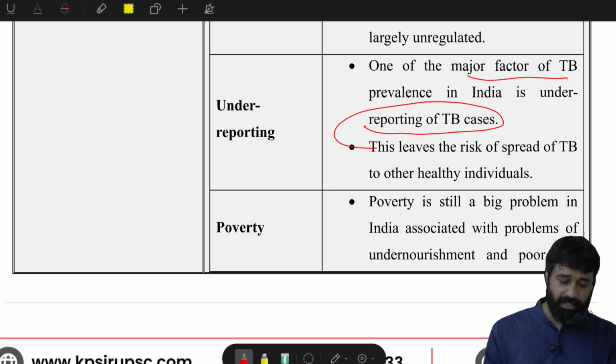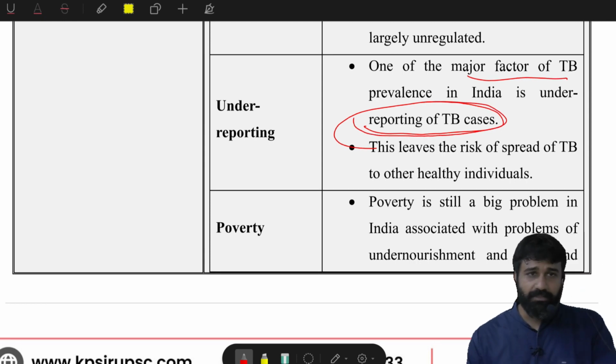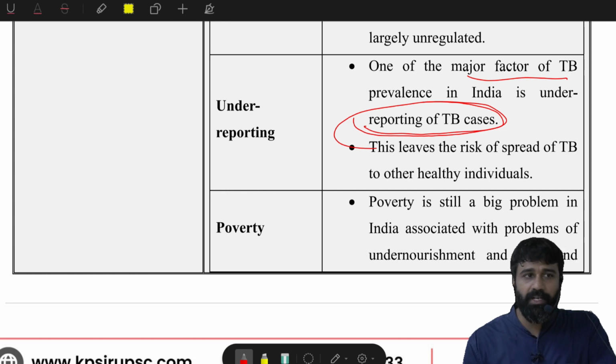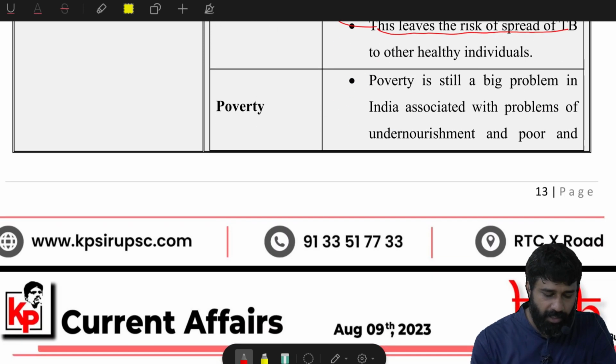One of the major factors of TB prevalence in India is underreporting of TB cases. In the first stage itself, they can cure it. If they don't address it at the first stage, it will immediately lead to multi-drug resistant TB. Next, this leaves the risk of spread of TB if cases are not reported.